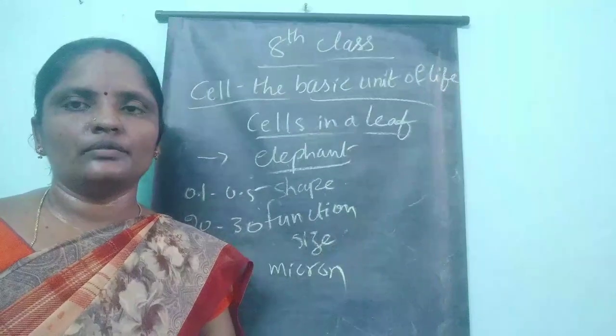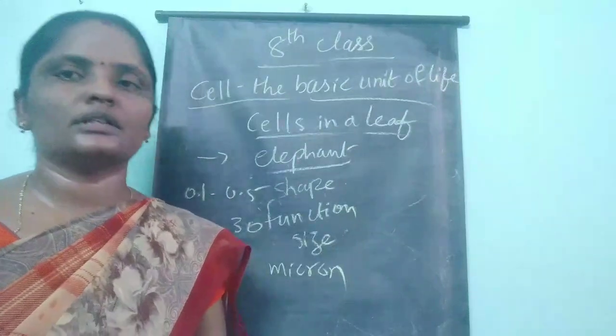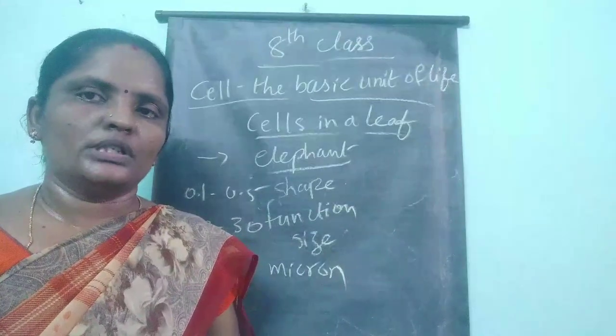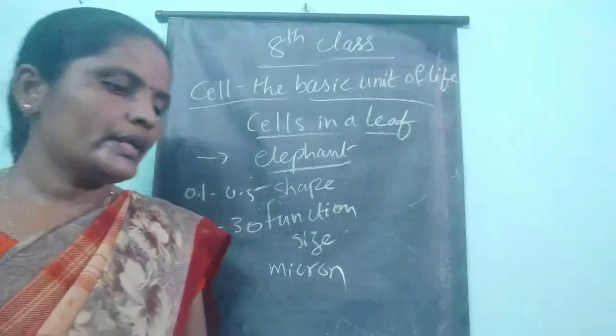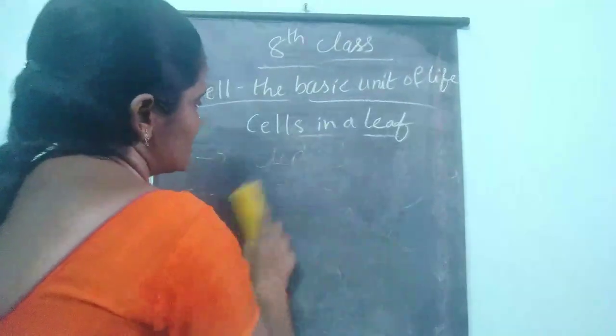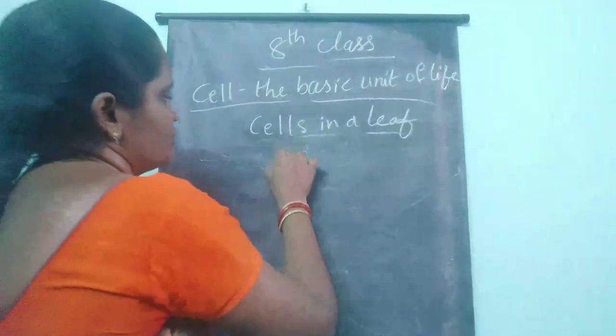And also you have given a table here. 1 meter is 100 centimeters, like that some units are given. Next, some of the cells can be seen with the naked eye.